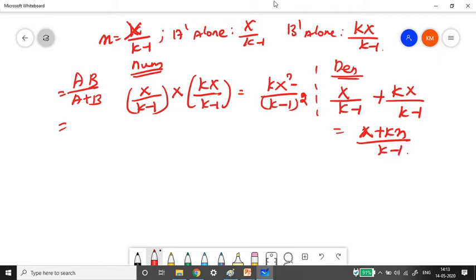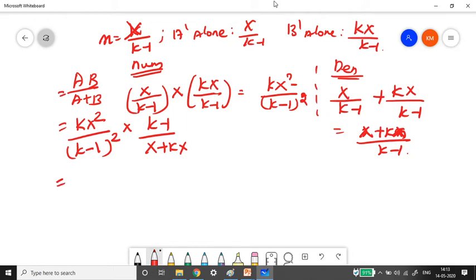Now let us plug into this part. My numerator kX square divided by k minus 1 the whole square, into the inverse, k minus 1 divided by X plus kX. It is capital X. Now we have to solve this.